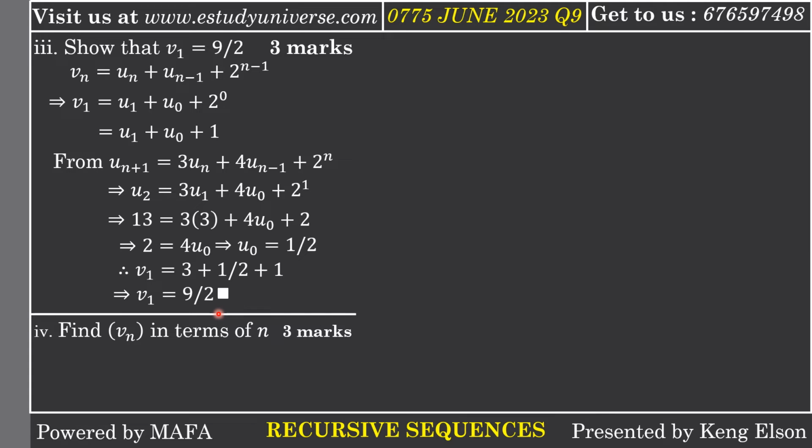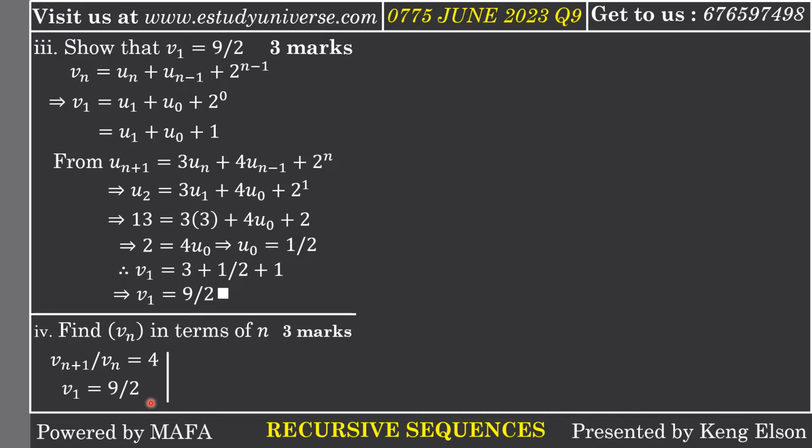Okay, now Roman 4, we need to find Vn in terms of n, and it is allocated for 3 marks. So in the previous question, we saw that Vn plus 1 divided by Vn was equal to 4. Okay, and we have also seen that V1 is equal to 9 divided by 2.